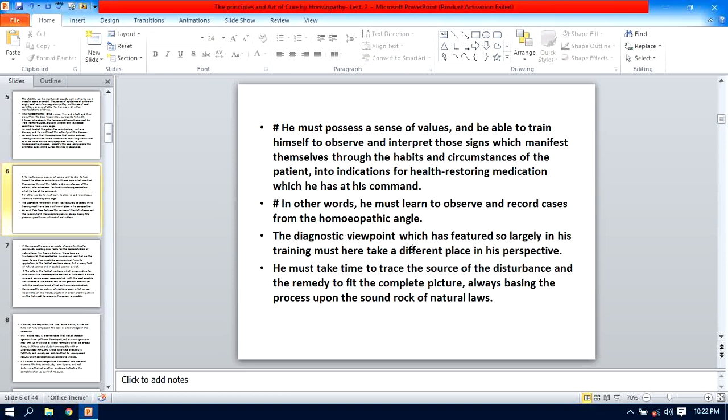The diagnostic viewpoint, which has featured so largely in his training, must here take a different place in his perspective. Yes, this diagnostic viewpoint. You know, the diagnosis is made from the common symptoms of the disease, and therefore which has featured so largely in his training must here take a different place in his perspective. You must know that all the symptoms which are required for the diagnosis of the disease are not essential for the selection of medicine, at least for specifically homeopathic medicine.